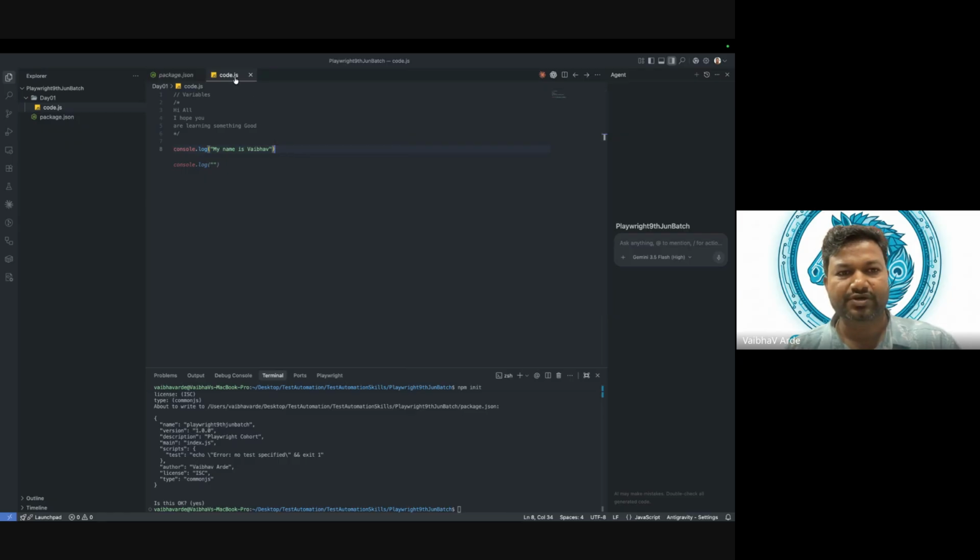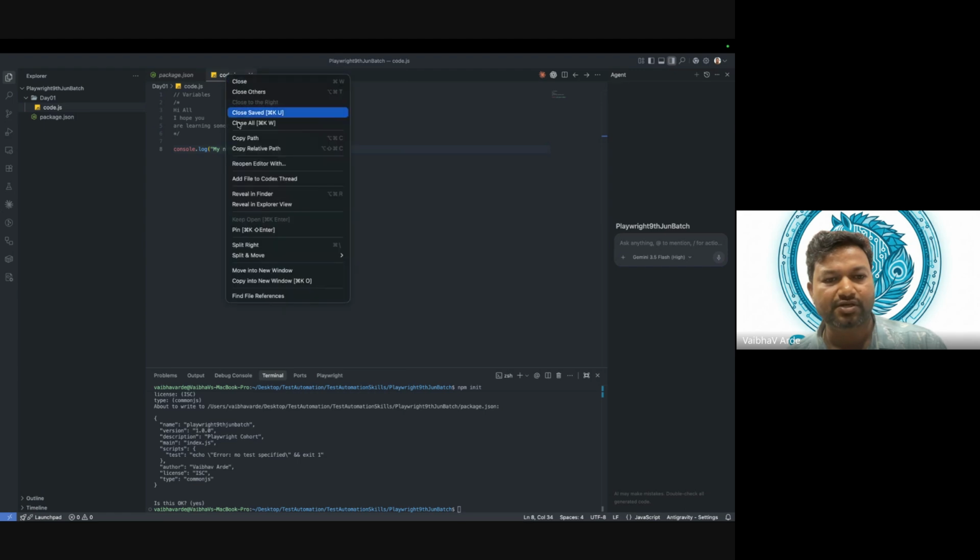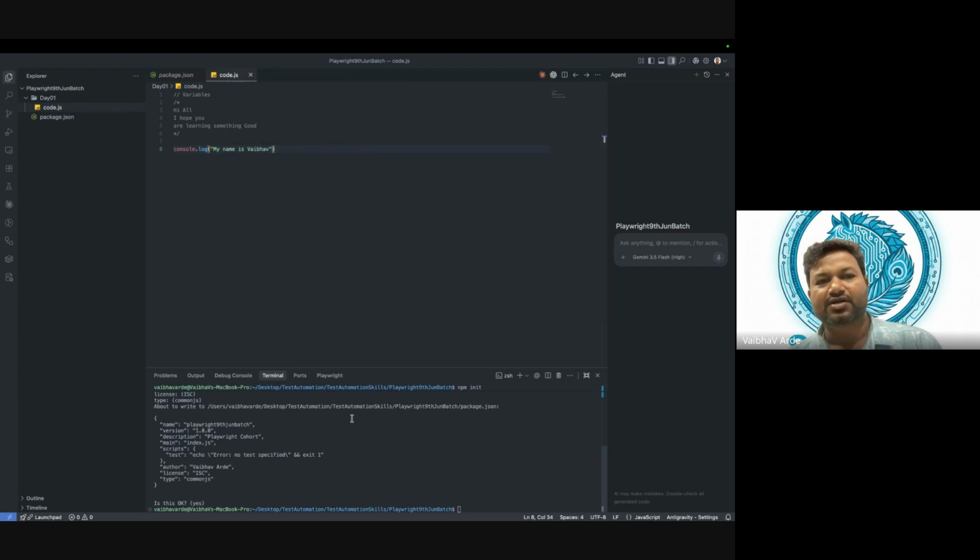How can I run this? Who can help me run the file? There are two different things you have to take care of. Right now, I want to run it in a terminal. Your terminal is in the root, and your file code.js is in a subfolder.